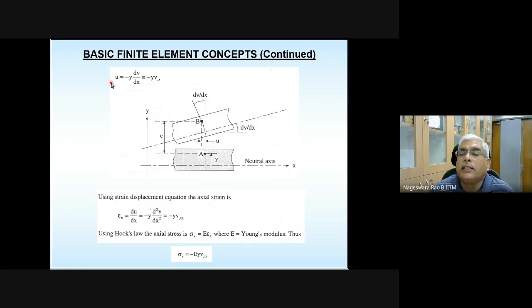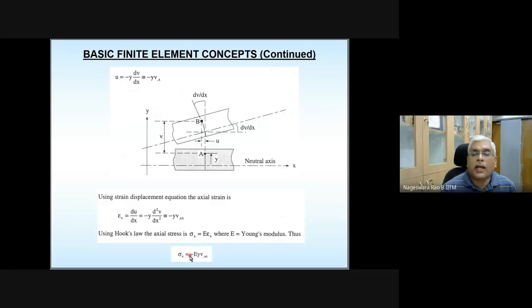So this is the relationship between the horizontal displacement and the rotation. Now I got this displacement u. If I got the displacement here, I should be able to calculate the strain corresponding to that displacement. How do I get strain? The derivative of displacement is going to be strain. So based on that, I can write this equation.